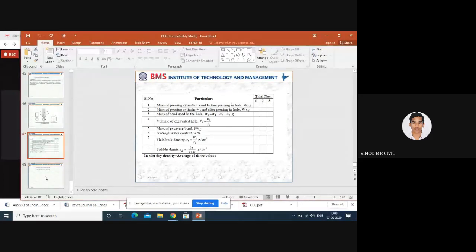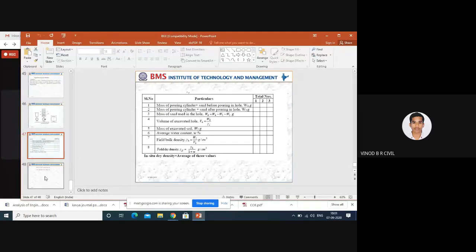That is highway engineering, means pavement construction, means the sand replacement method. How can you conduct the sand replacement method? First, write down the apparatus, brief procedure, tabular column, and result and discussion with neat sketches. Then you can conclude the sand replacement method procedure. You can expect the sand replacement method for 5 to 6 marks in examination.